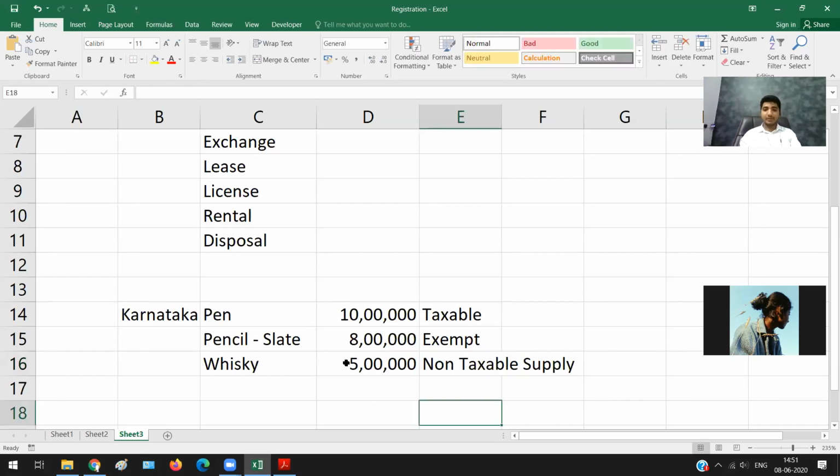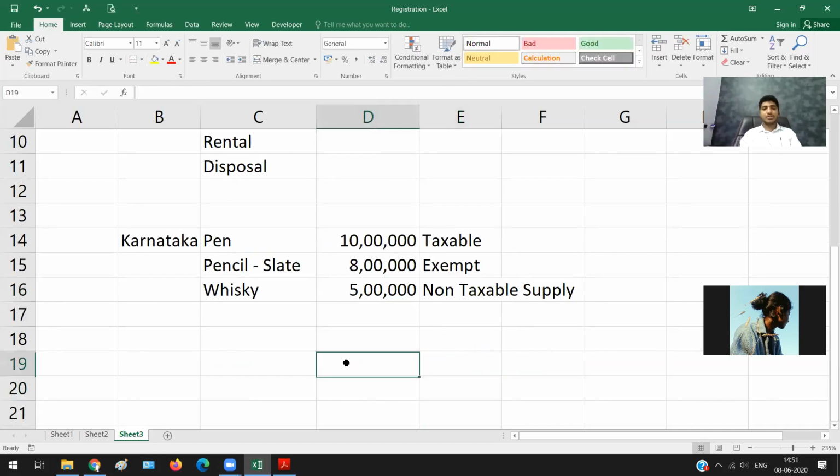But remember, when we look at the definition of exempt supply, it includes three things. One is supply taxed at nil rate, nil rated supply.